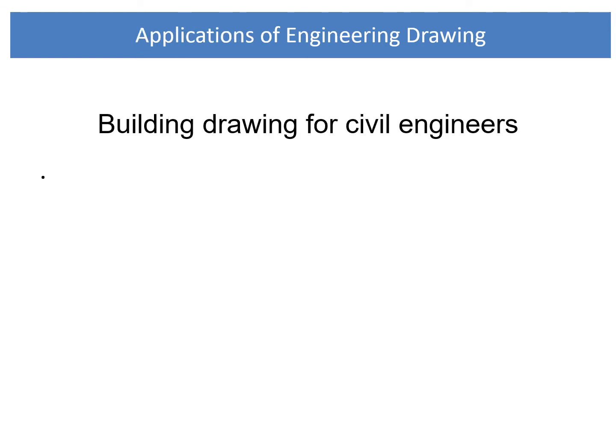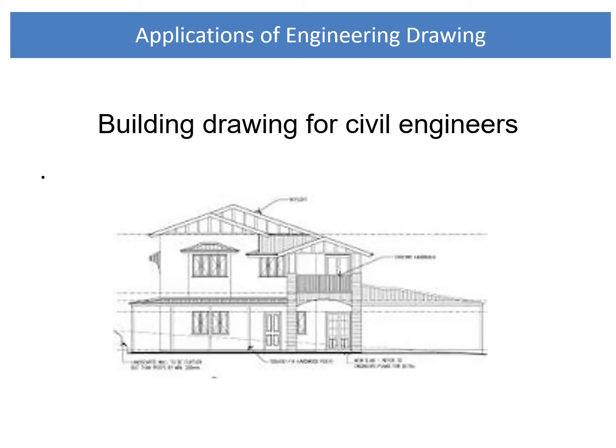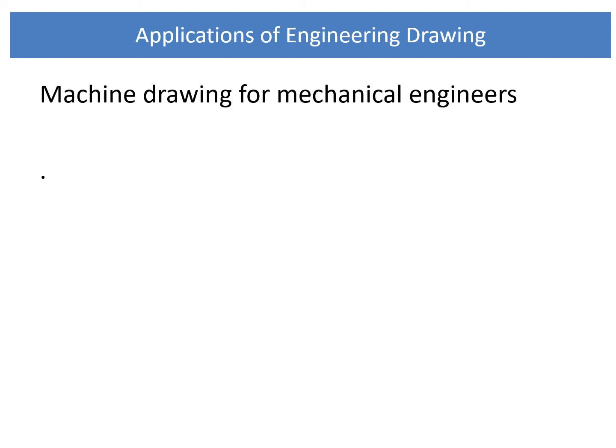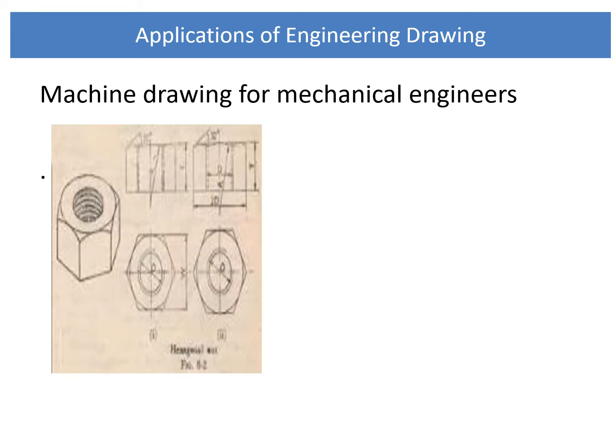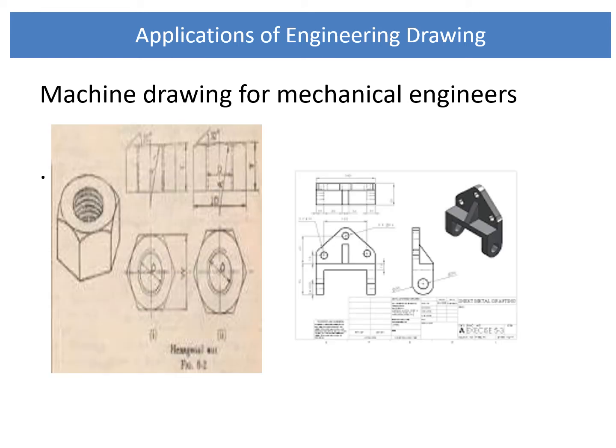Now we explore some applications. Civil engineers use engineering drawing in building drawings. If we want to construct any structure or house, firstly we have to draw it on paper. All manufacturing of engine and machine parts requires engineering drawing. This figure shows simple parts, the three-dimensional as well as two-dimensional view of a nut and bracket.